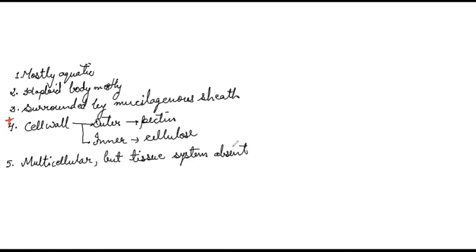Next is, these are photoautotrophs. As we all know, they prepare their own food, and the classification is done on the basis of pigments. So number 6 point is photoautotrophs, and then we have number 7, classification on basis of pigments.